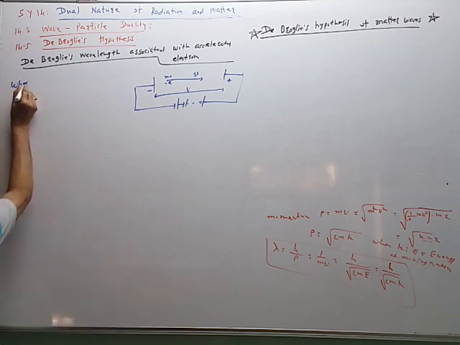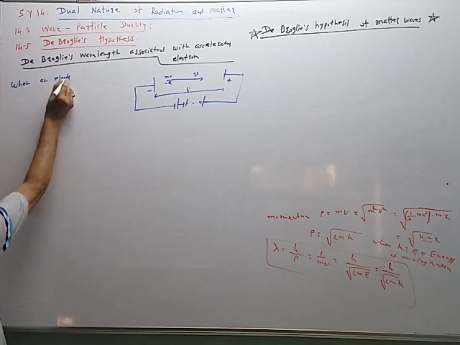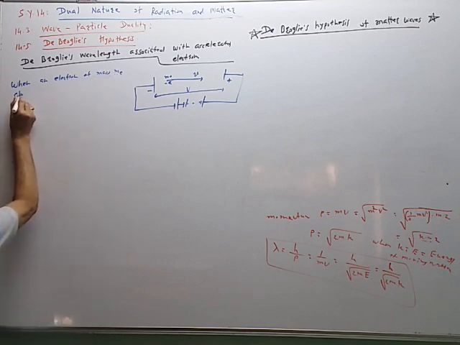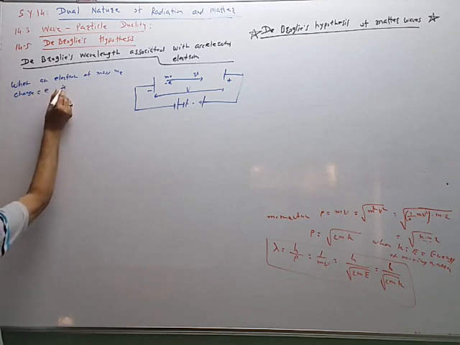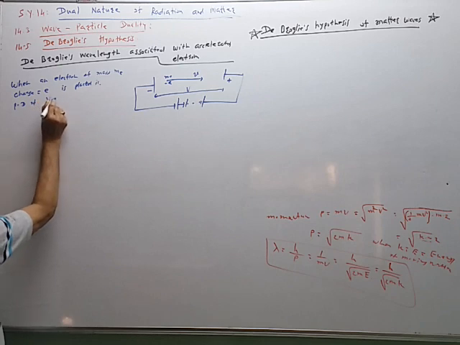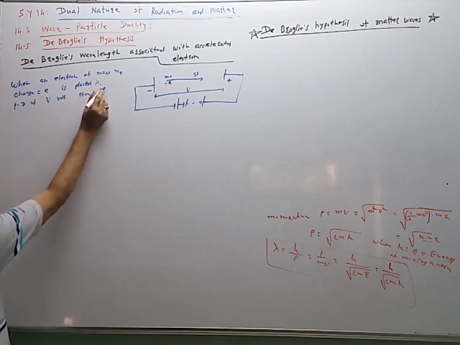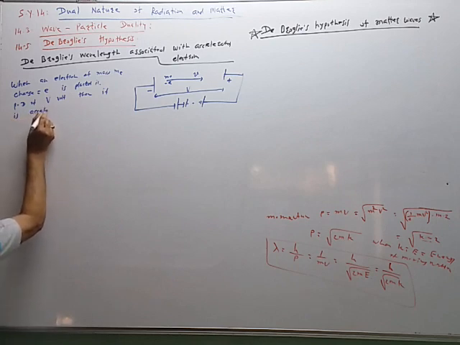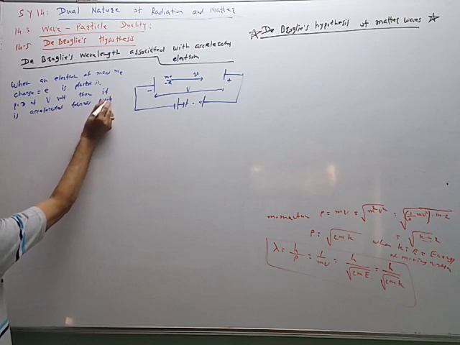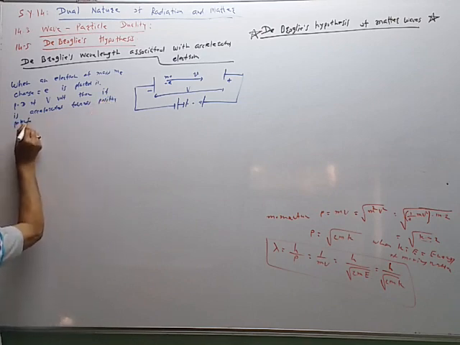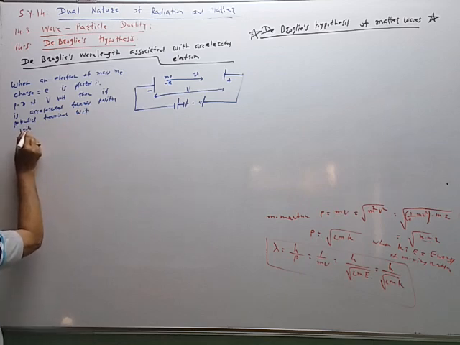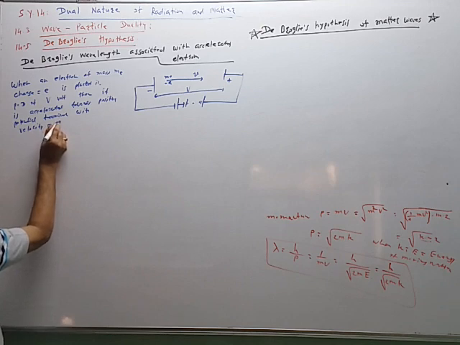When an electron of mass me and charge equal to e is placed in a potential difference of V volt, then it is accelerated towards the positive potential plate with velocity equal to v.